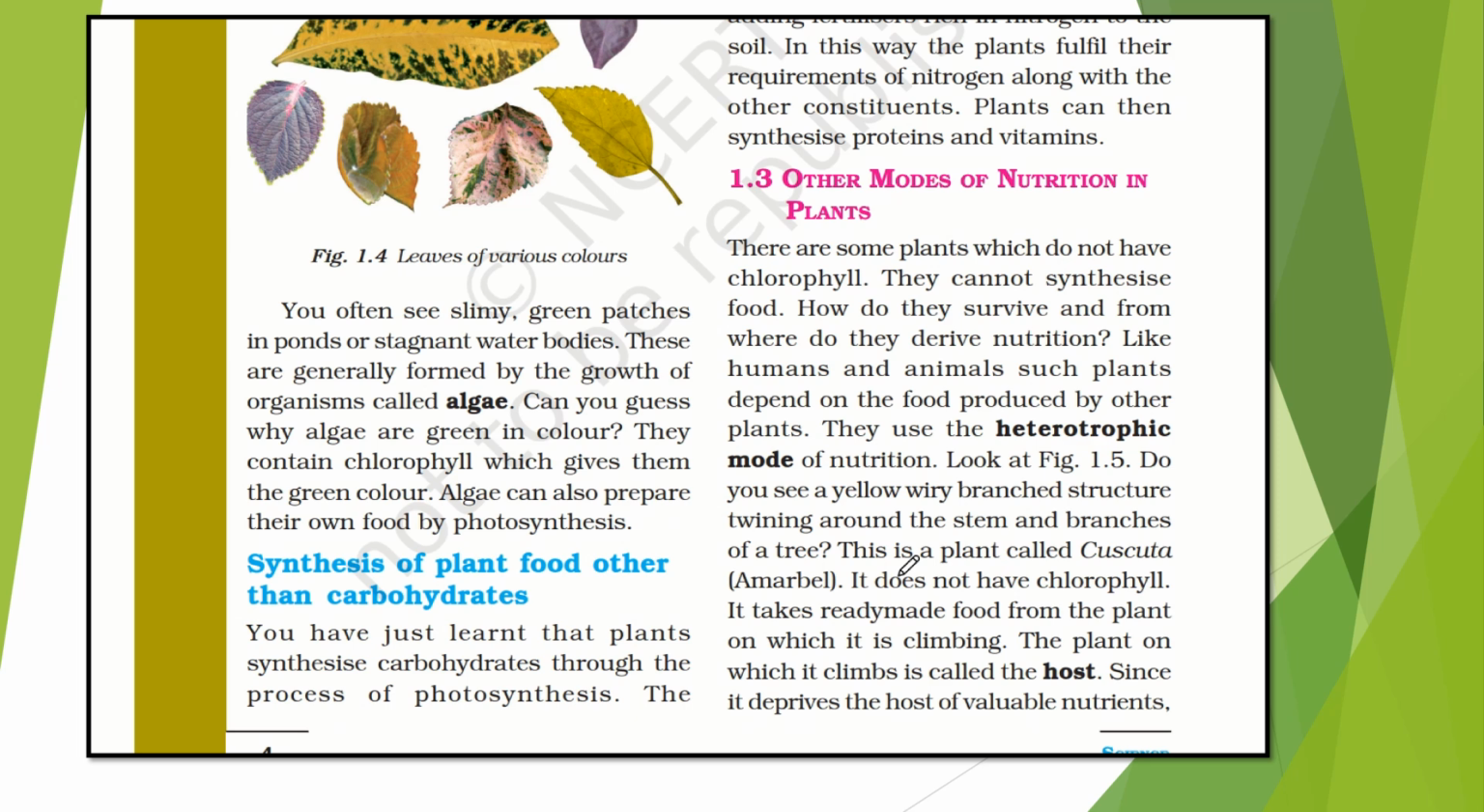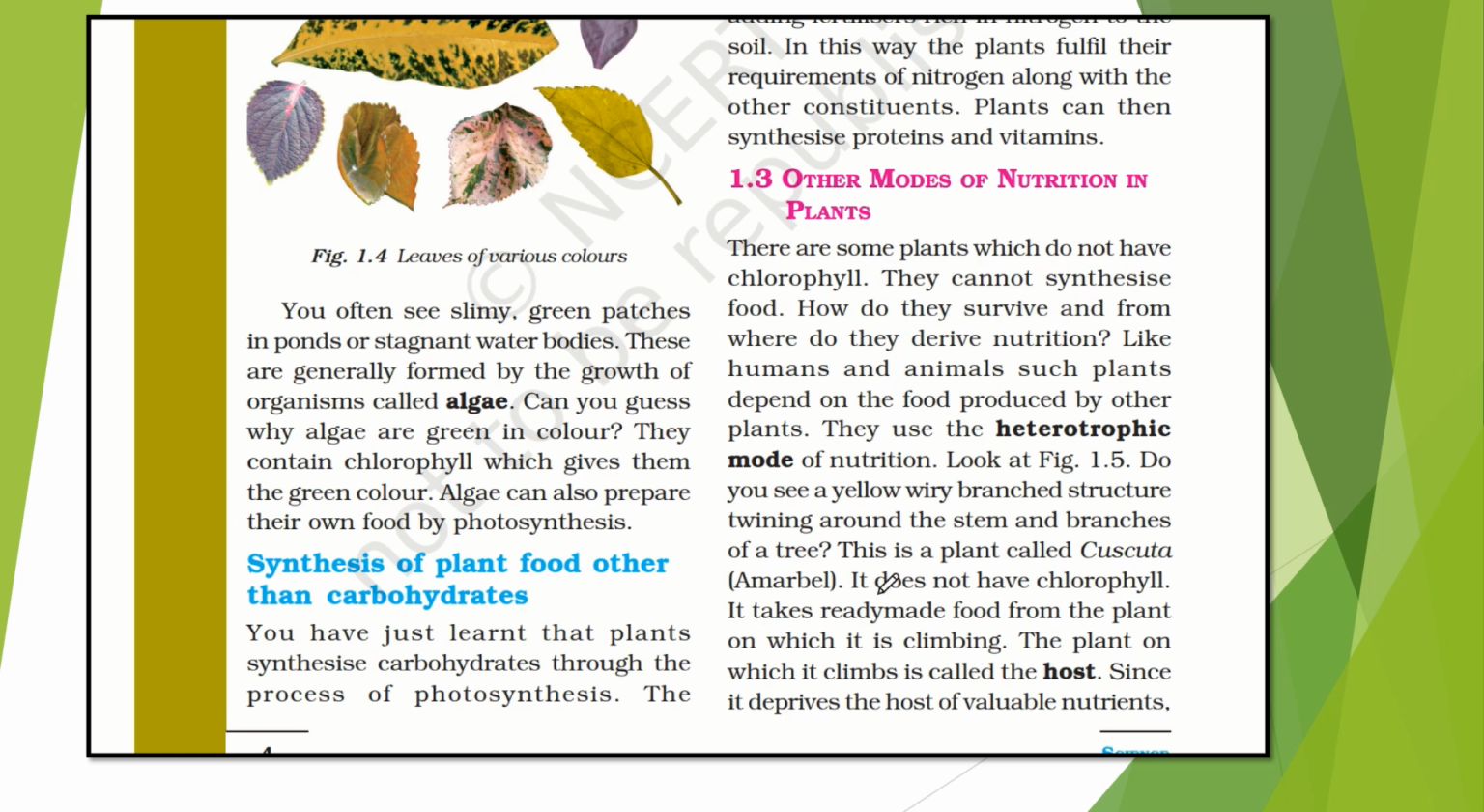So there are some plants which do not have chlorophyll. They cannot synthesize food. So how do they survive, and from where do they derive nutrition? From where are they getting the nutrition, as they cannot perform photosynthesis? So like humans and animals, such plants depend on the food produced by other plants. So they use the heterotrophic mode of nutrition.